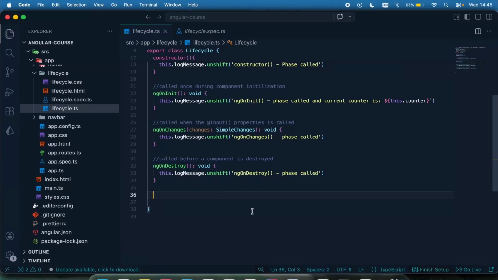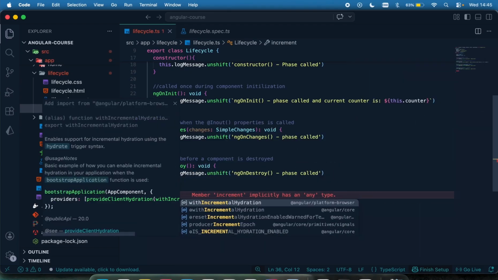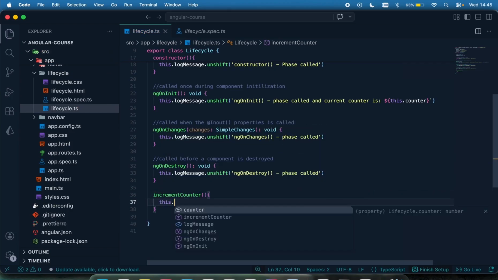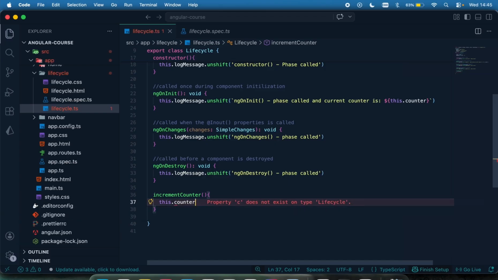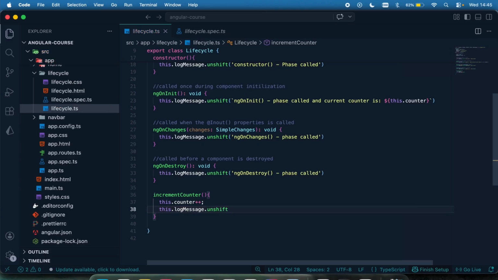So let me head on to have just my method to count and then have my template so we can just print the logs out. So I'm just going to have a method called increment. Let's just increment the counter just as we did before. This is going to be this.counter++, and I'm just going to add this to the log, this.logMessage.unshift. I'm going to add it to the top.